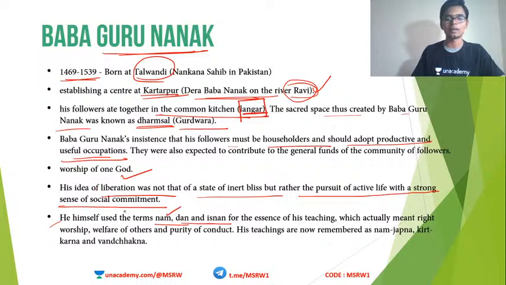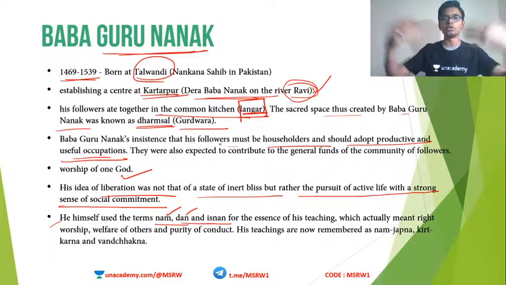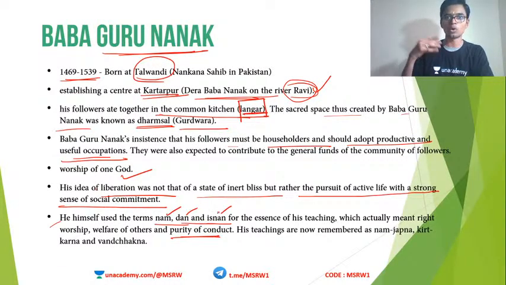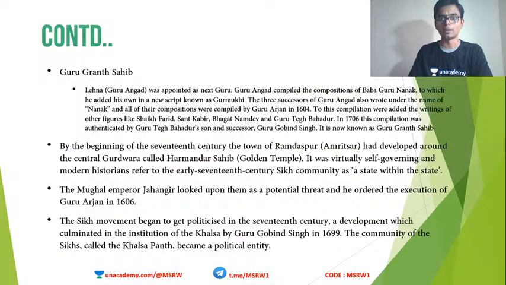Nam means what? Namajaba, recitation of the God's name, chanting of the God's name. Dan means what? Doing help to others, dana, which means giving to the needy or helping other people who are in need. Then Ishnan, which means purity of conduct or the moral values. So these three things, Nam, Dan and Ishnan, were the method to achieve liberation. This was also propounded by Baba Guru Nanak.